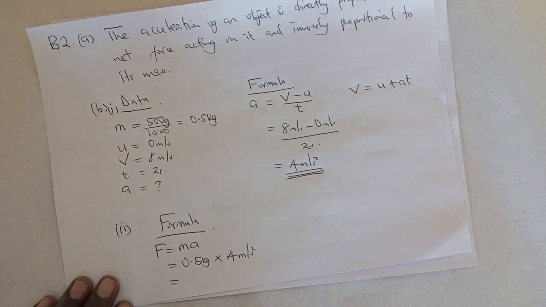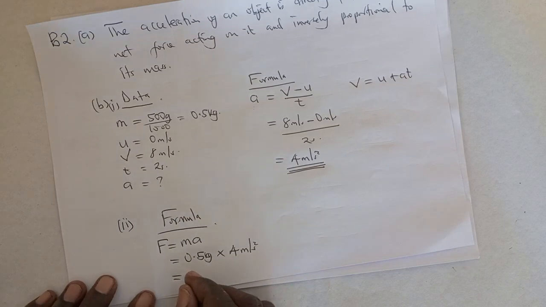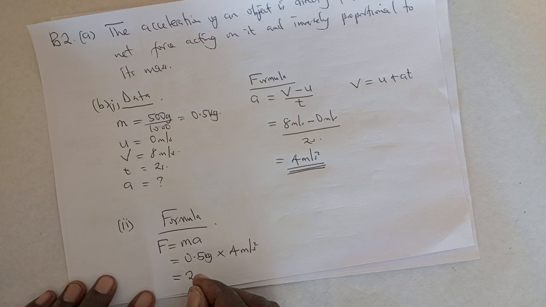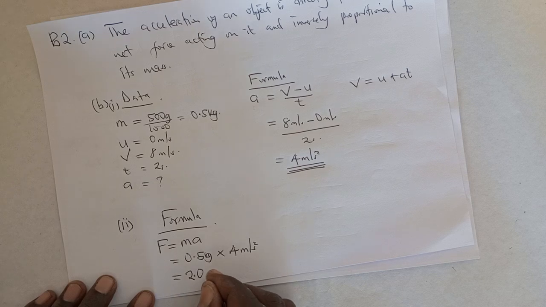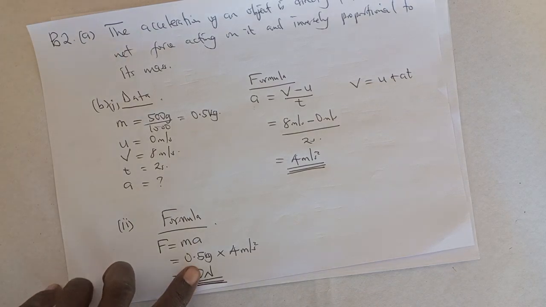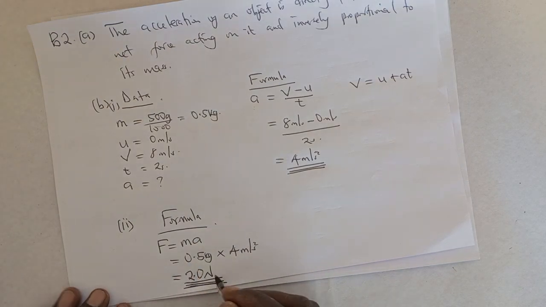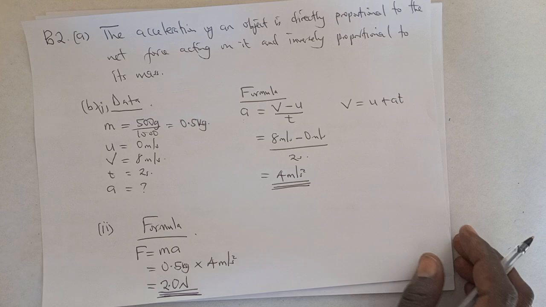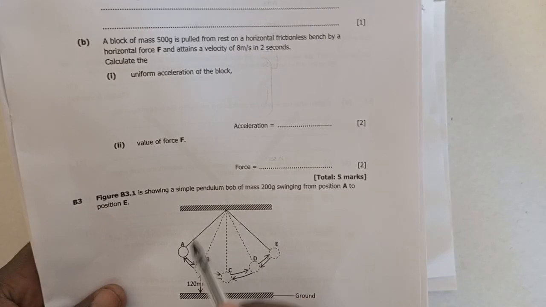What is the answer? Well, the answer must be 2.0 newtons, because we are saying that half multiplied by 4. This is the answer. So this is how you basically solve these questions.